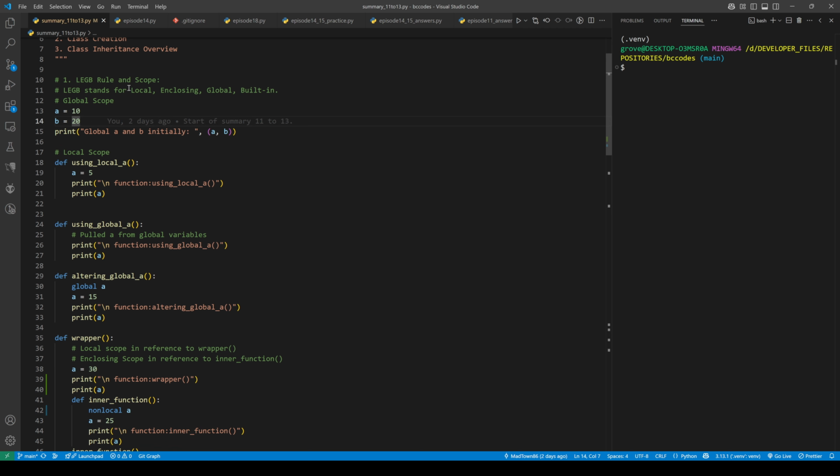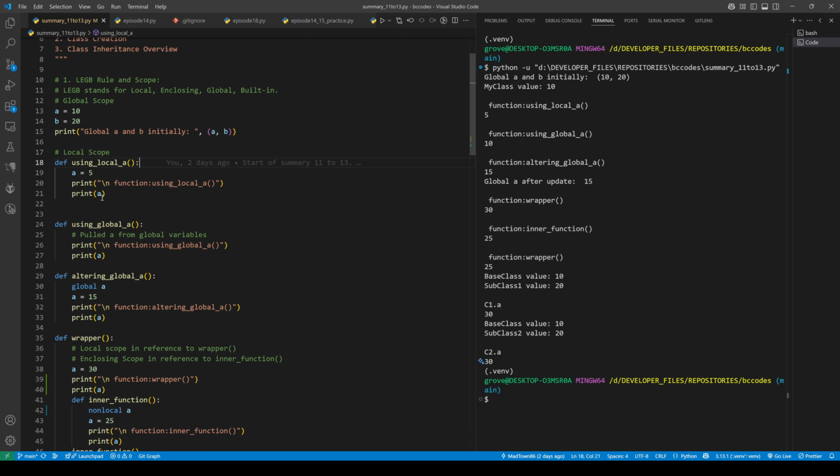To get an idea of how this order works, let's just go through these examples. First, I'm going to hit save and then press play, just so we can verify with these prints that the actual variable being pulled and printed has the value that we expect. So here, in this function using_local_a, you're reassigning or creating the variable A in this local namespace and assigning the value 5. When you print it, it will find that name A here in this local namespace, and what prints is 5 as expected.